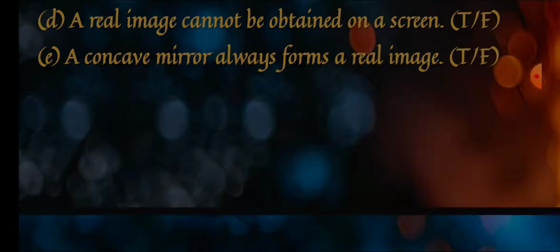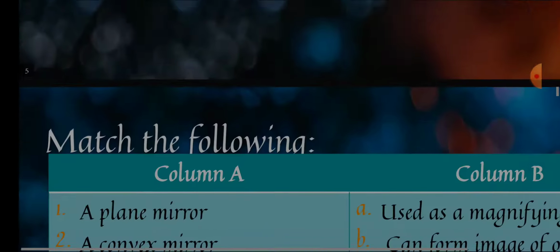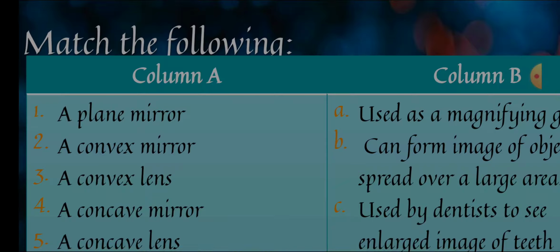If you do it instantly, then you may definitely fail. So think twice, read it twice, thrice, understand it, and then decide whether the given statement is true or false. Now I am moving to the next, which is match the following.